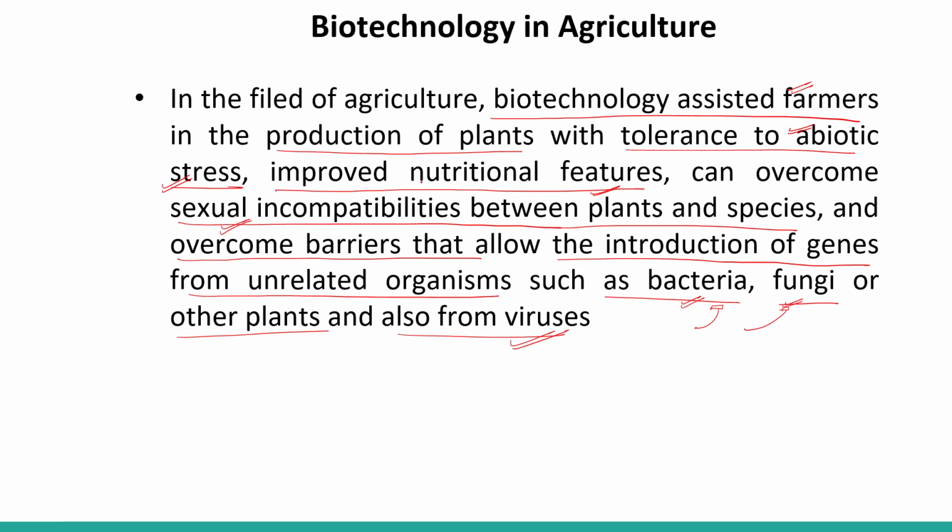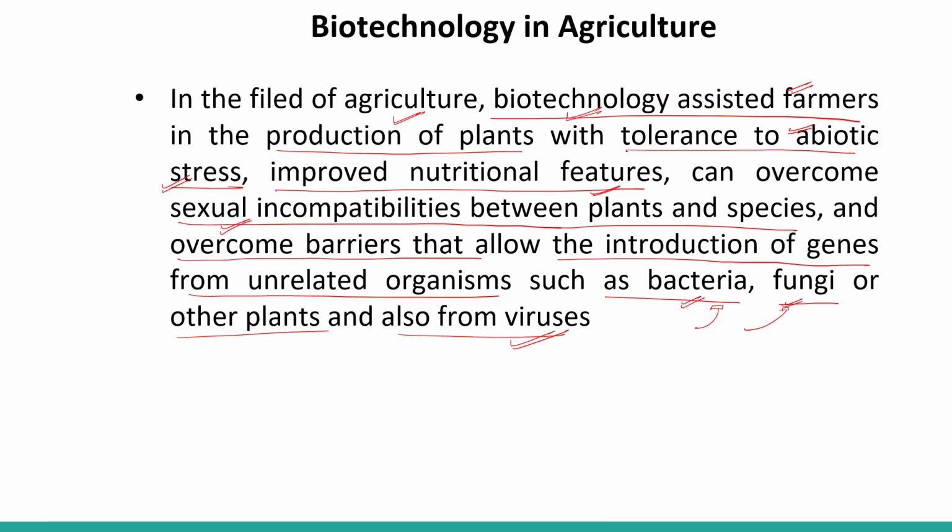So this technology is nowadays used in every aspect of agriculture. Plant biotechnology is used in every field of agriculture, not just for controlling weeds or pests, right?